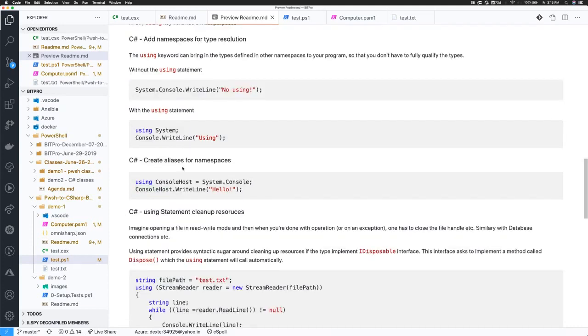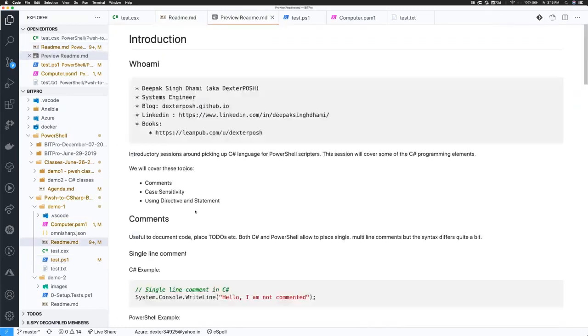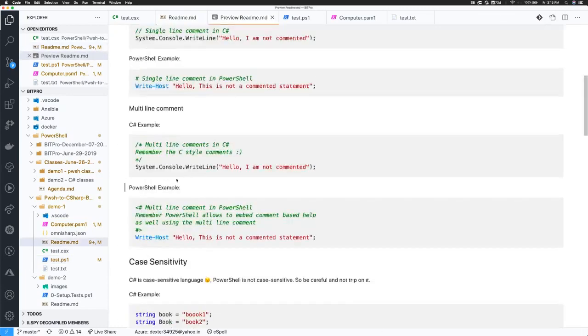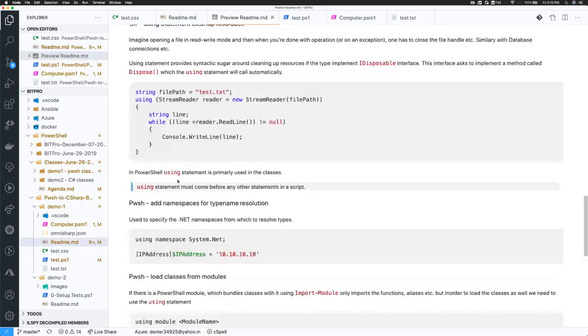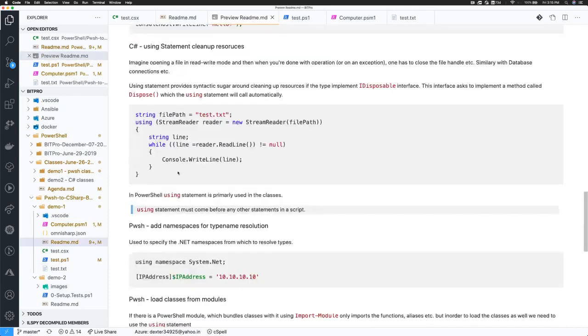So that's one way. But sometimes you can create aliases. For example, with Console.WriteLine and using System, by default you are referring to the Console type, which is defined inside System, but you can use the using statement to create aliases. So for example, System.Console, I want to refer to it as ConsoleHost. Then I can call ConsoleHost.WriteLine.